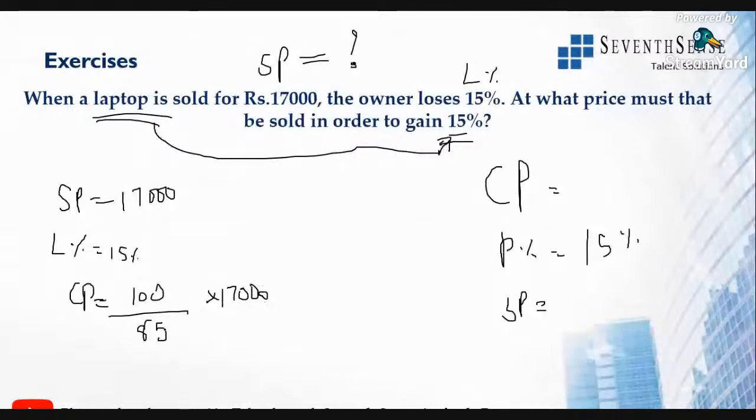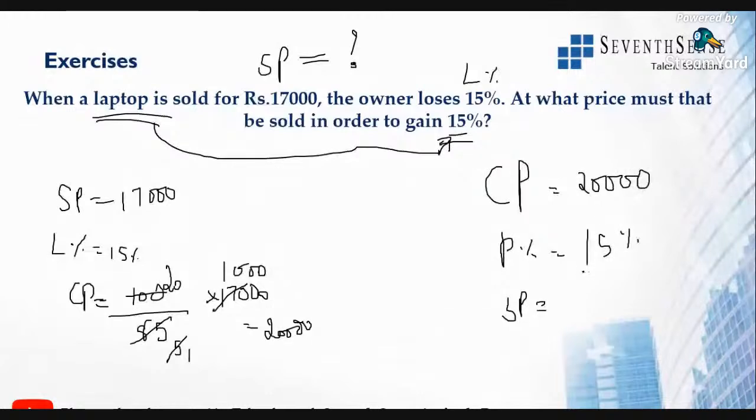So this will be 17 into 1 time is 17. So 17 into 1000 times. Then 17 into 5 times. 5 into 1 is 5, 5 into 20 is 100. So 20 into 1000 is 20,000 rupees. Now, we got to know the cost price of the laptop is 20,000 rupees.